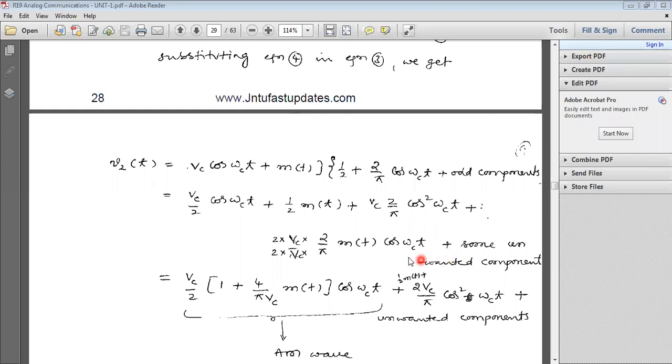In the next step, for the third component you multiply and divide with 2Vc, for our convenience. For the last component, you just multiply and divide with 2Vc.